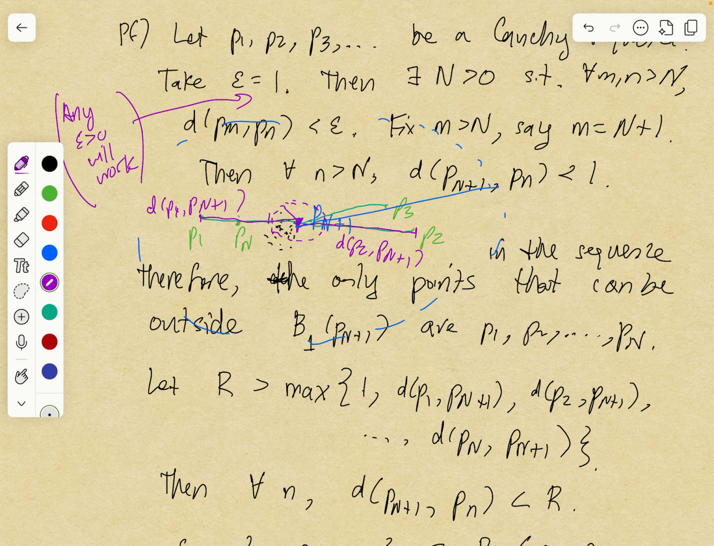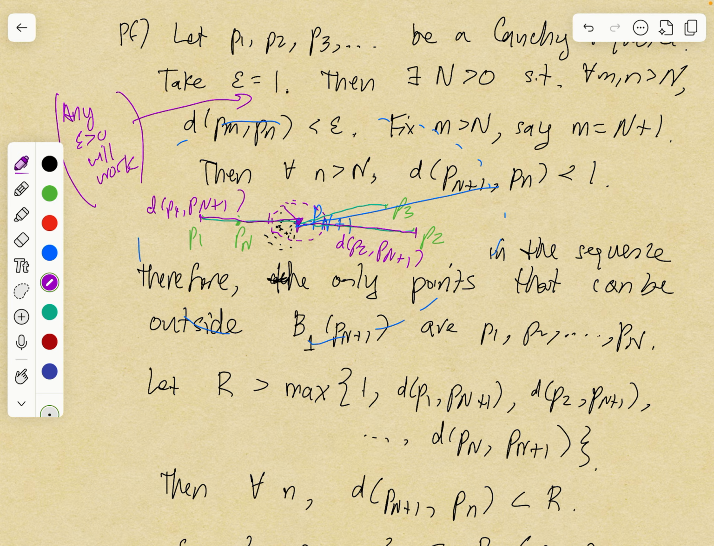So then you have only finitely many points left, and then since you have a finite number, you just take the distances, and then you can take the maximum, right? Because you can take the maximum of a finite number, and that is the radius you take. So you take the ball centered at p sub n plus 1 of radius r, and then that contains the entire set of points in the sequence.